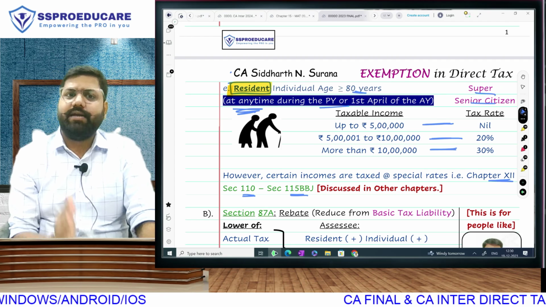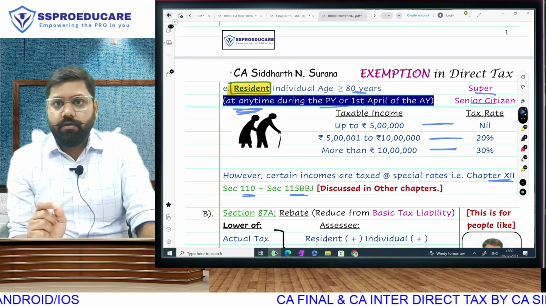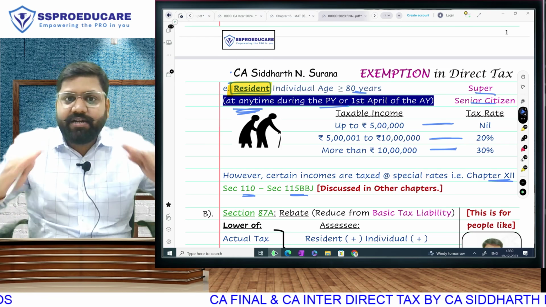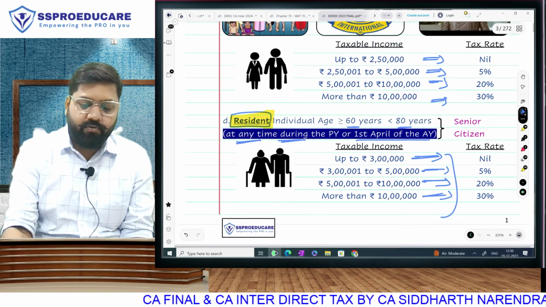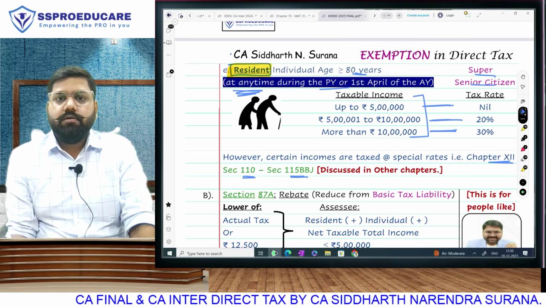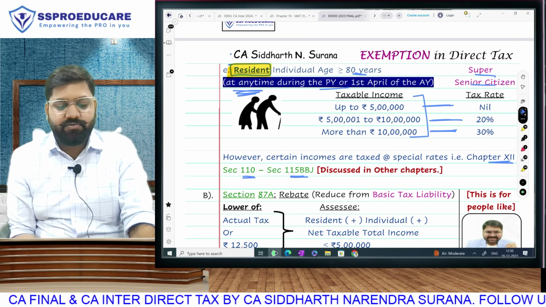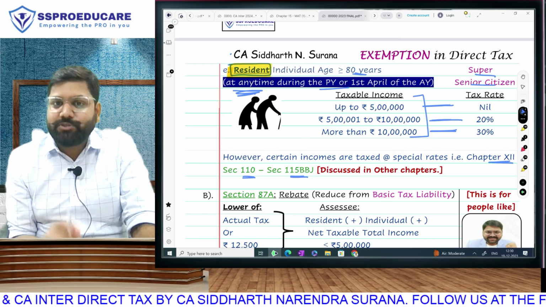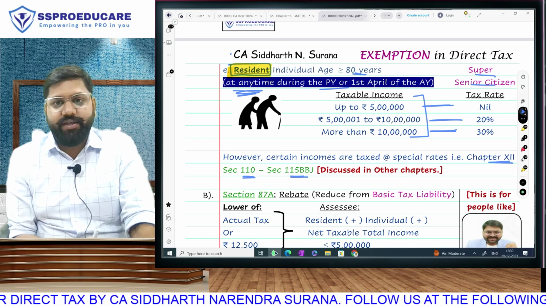What you need to now understand is only this much, that these rates of tax are basic tax rate on normal incomes. And if you have any special income, we will divide your income into two parts. Normal income will go in these slabs based on your category, whether you are normal individual, senior citizen or super senior citizen. But your special income will be taxable at special rates, whether it is long-term capital gain, casual winning, etc. However, whether normal or special, the tax so calculated is going to be only your basic tax. Once you calculate your basic tax, there are following changes that will take place.